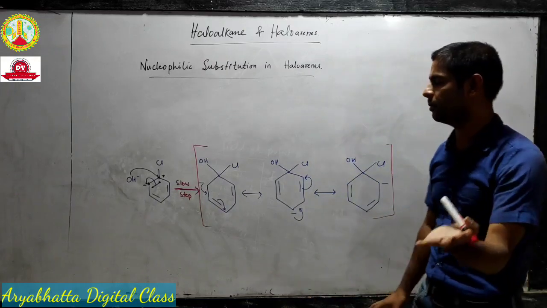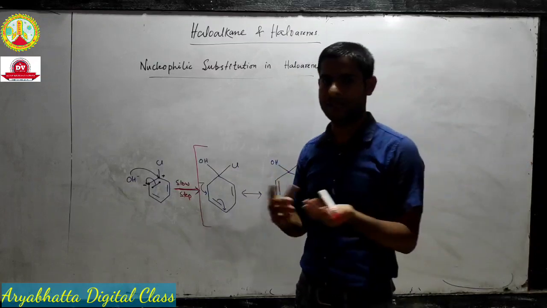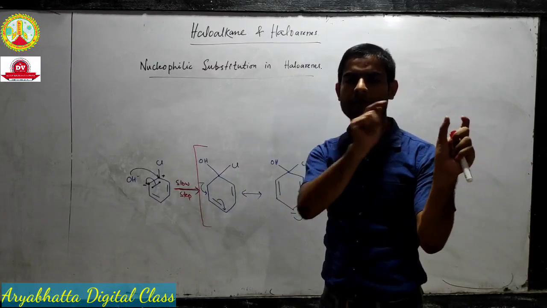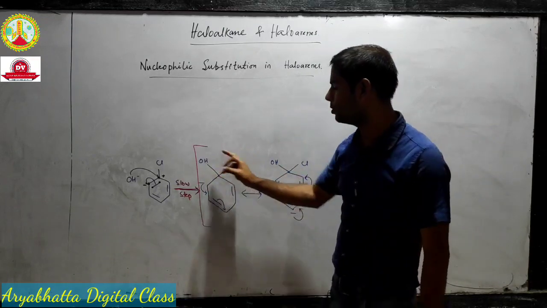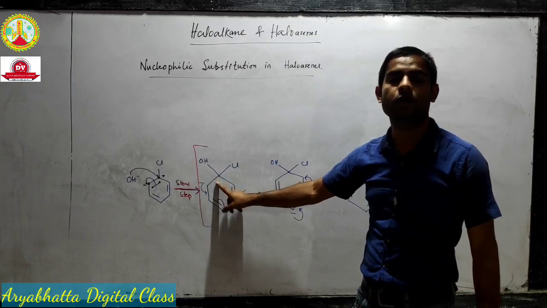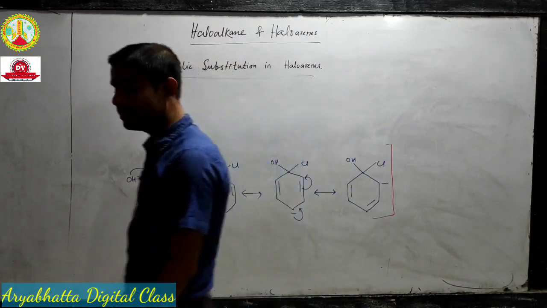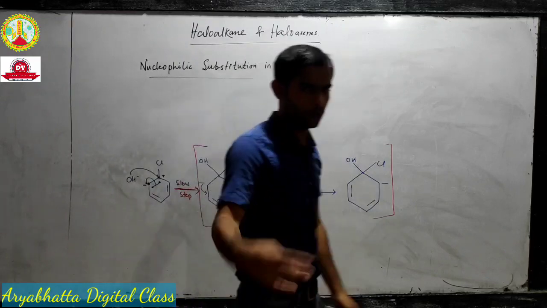In the SN2 intermediate, there were 5 different atoms around carbon, that's why we retained the nucleophile and halogen with a dotted line. There was not a solid bond, but here we are using solid bonds because we have not made any changes to the primary valency of carbon. It is 4 only here.